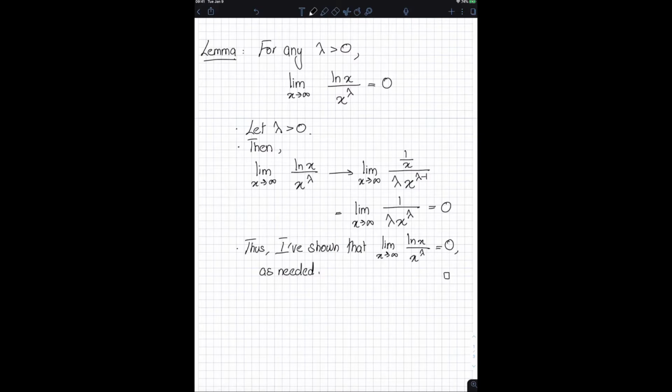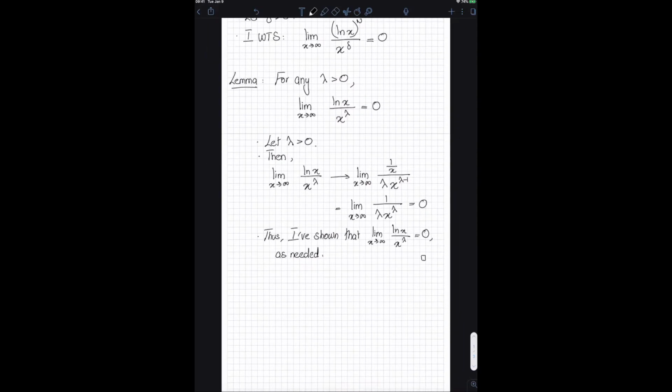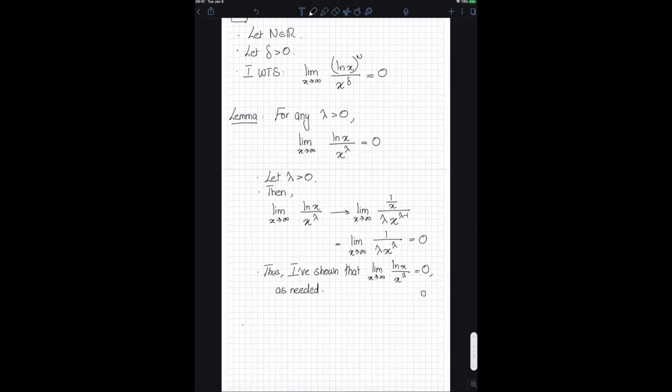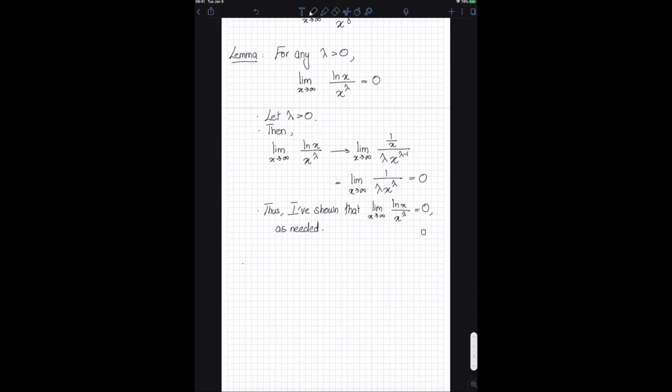So now I'm going to use this lemma to prove that the limit as x approaches infinity of ln of x to the power of n divided by x to the power of delta is equal to 0, where n is any real number and delta is any positive real number. Now this is actually going to be pretty simple.